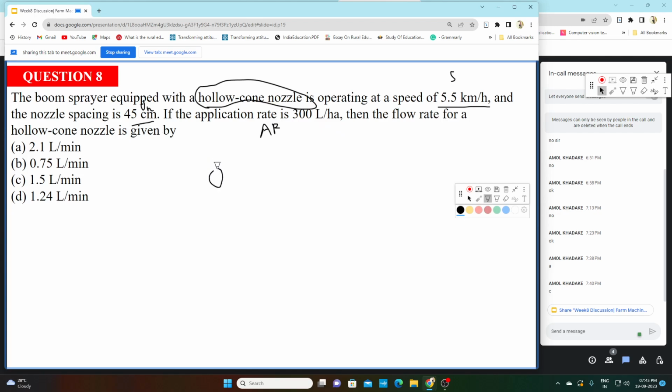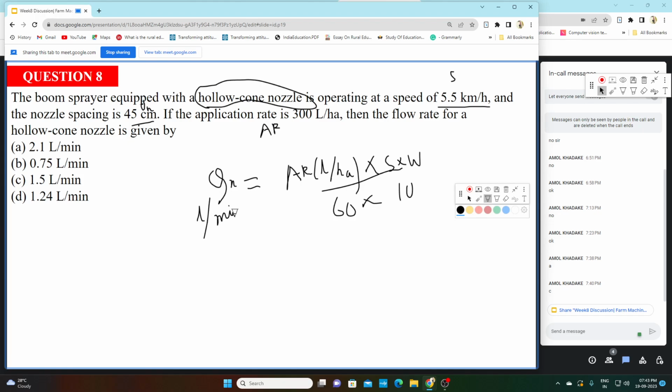So we are asked to find Qn, and I have told you Qn is equal to application rate in liter per hectare into S into W divided by 60 into 10. This 10 is for field capacity, S into W by 10, and this 60 is because we want Qn in liter per minute.